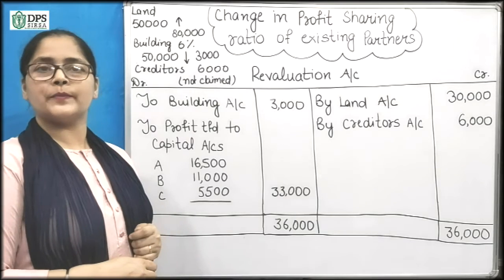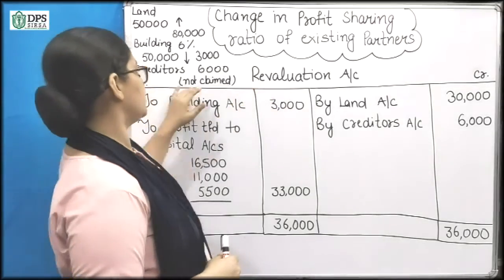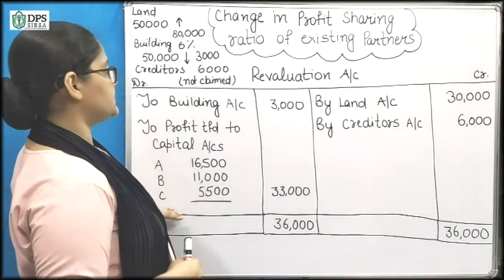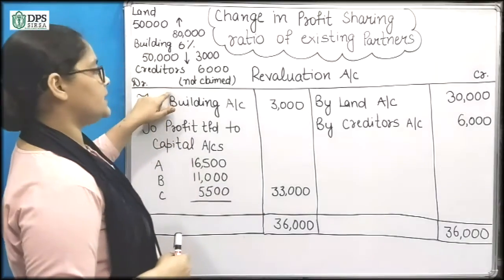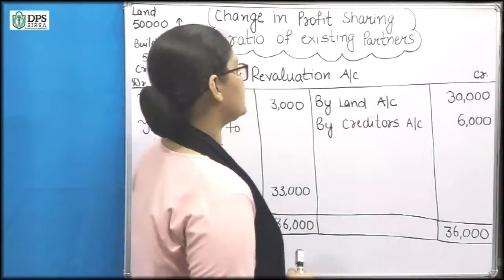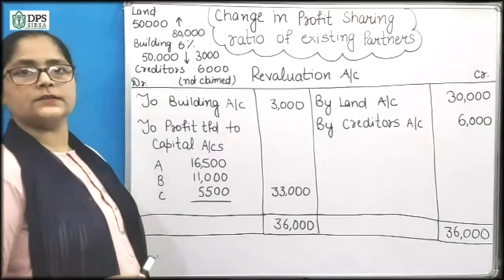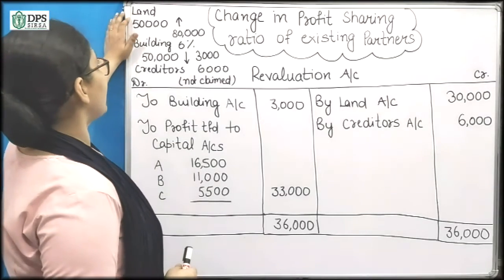First of all, we will prepare revaluation account. So on this side of revaluation account, we have debit side, this is credit side. Here we will write expenses or losses, here we will write income and gains because it is a nominal account. So the first entry is land.